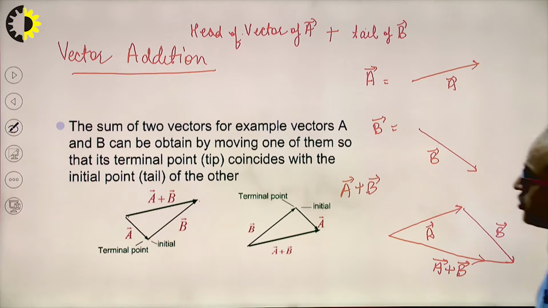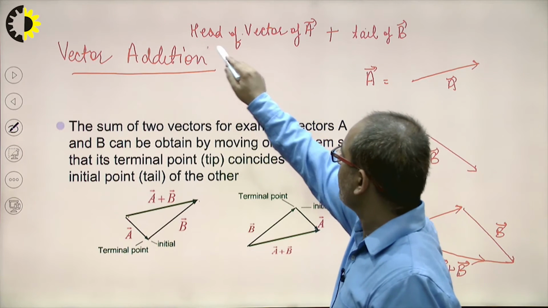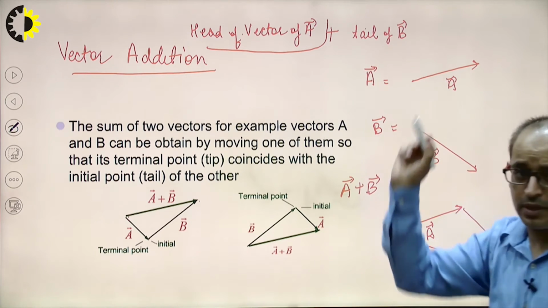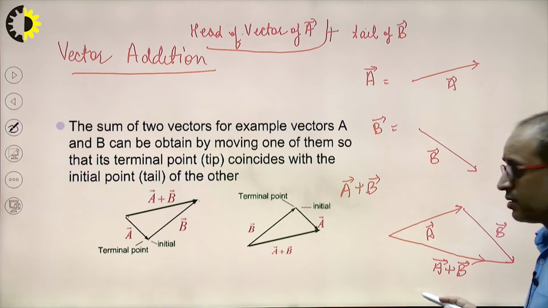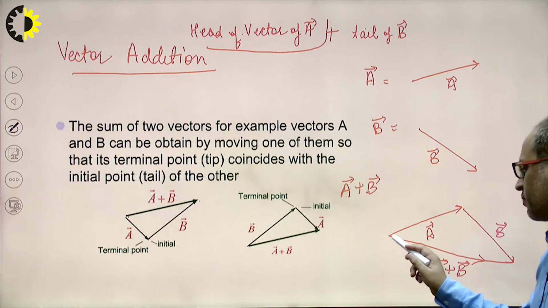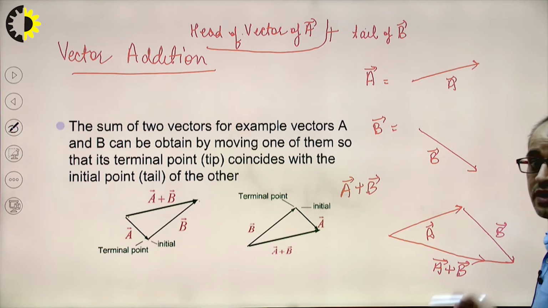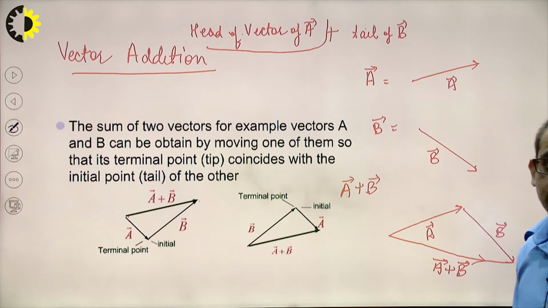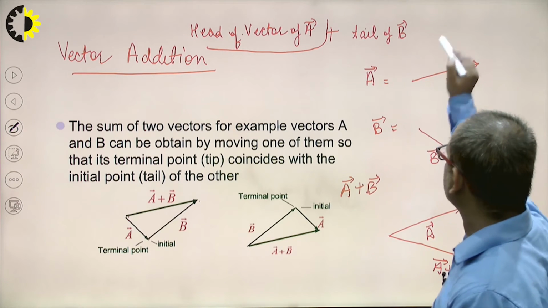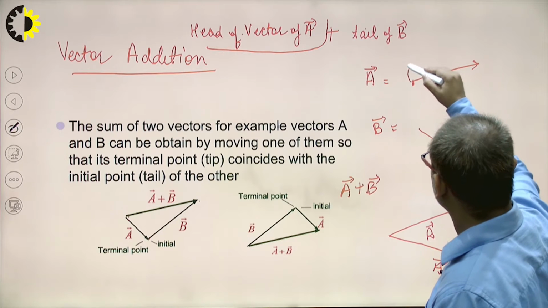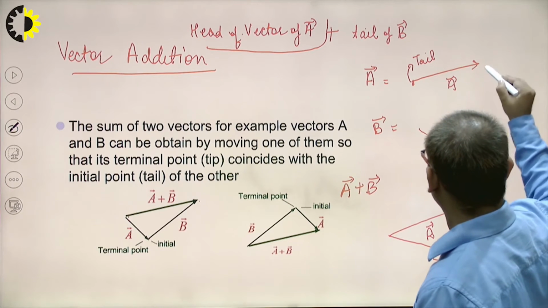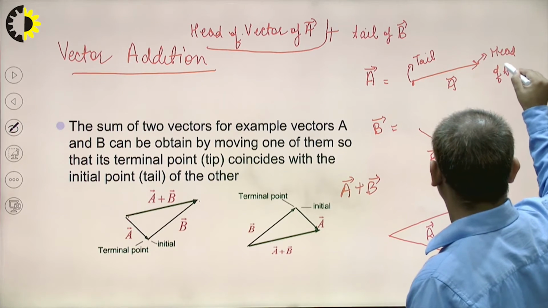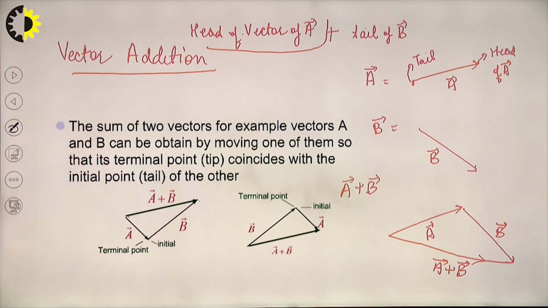Clear? So vector addition can be performed by joining the head of vector A to the tail of vector B, and then the diagonal from the tail of A vector to the head of B vector represents A vector plus B vector. Clear? What is head and what is tail? This one is the tail of A vector and this one represents the head of A vector. Clear?